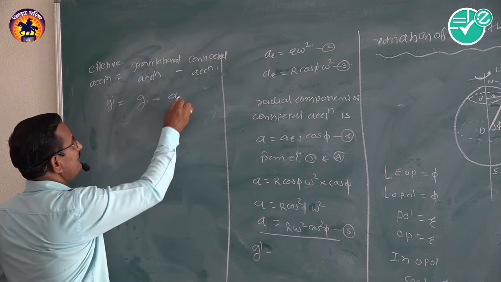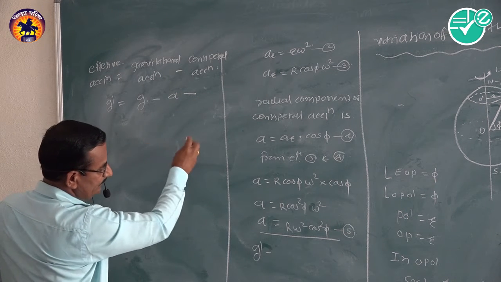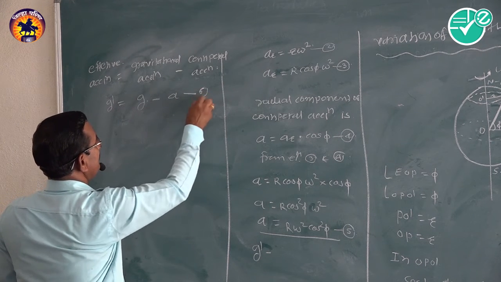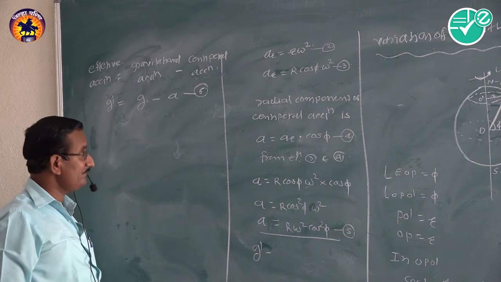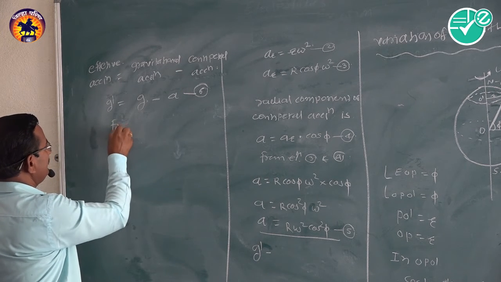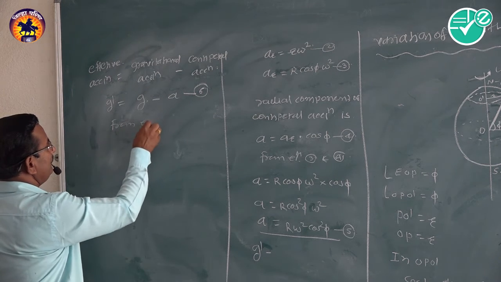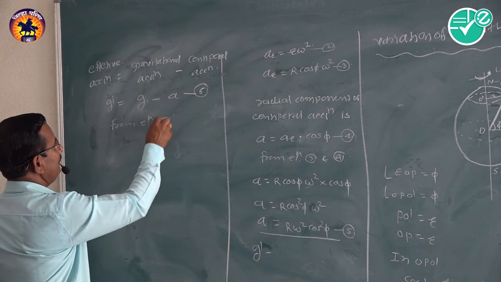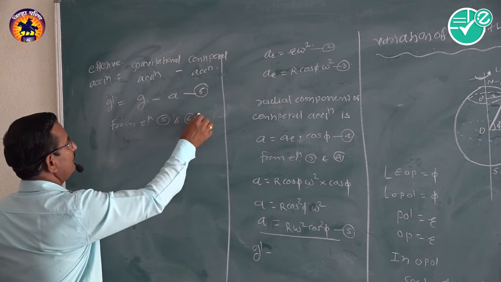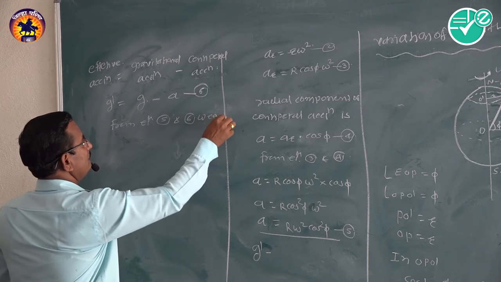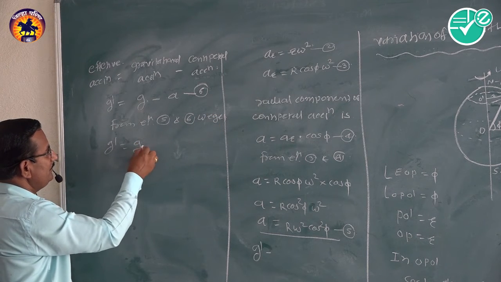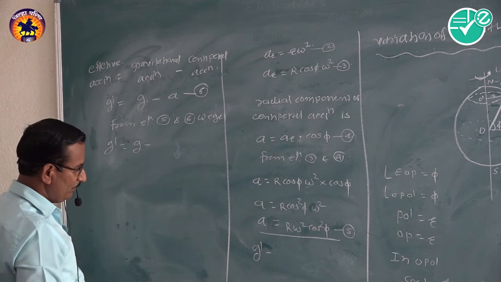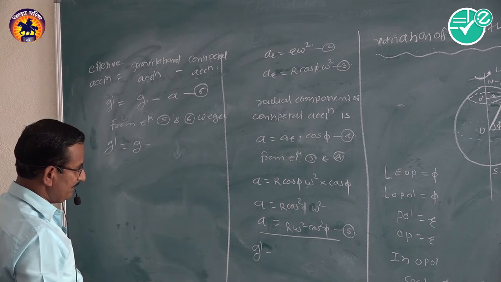So g dash is equal to g minus a, where g is the gravitational acceleration and a is the centripetal acceleration.